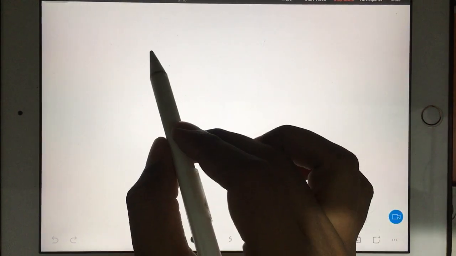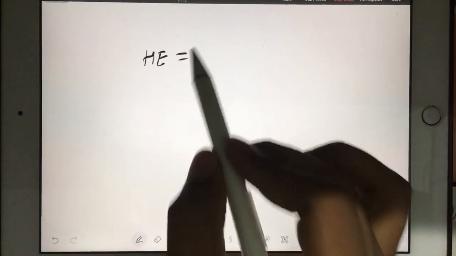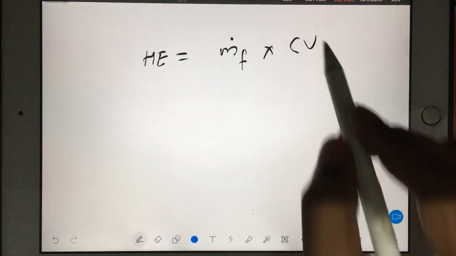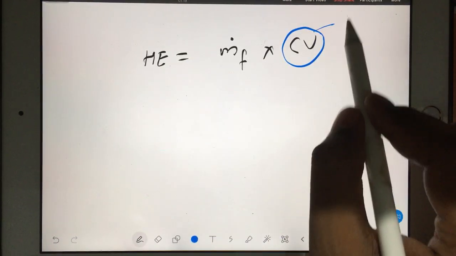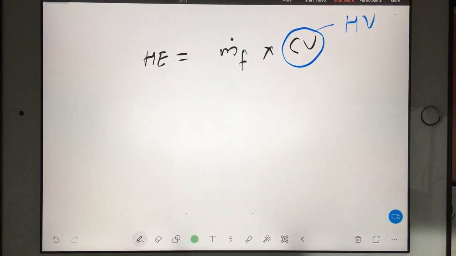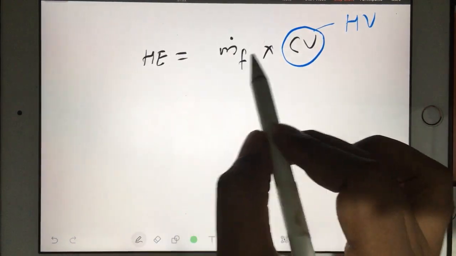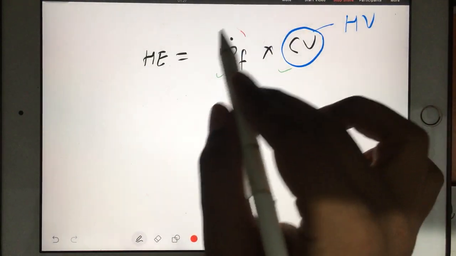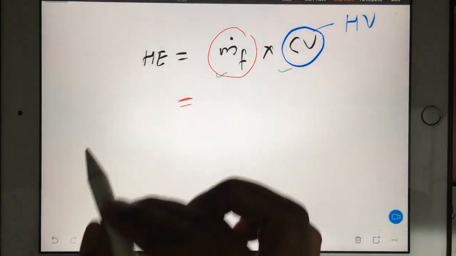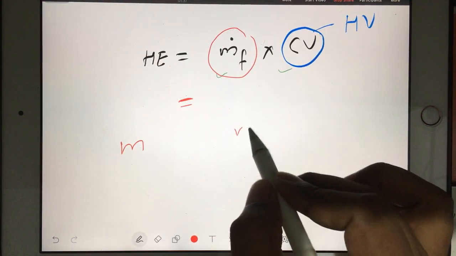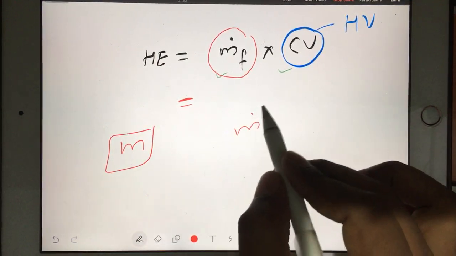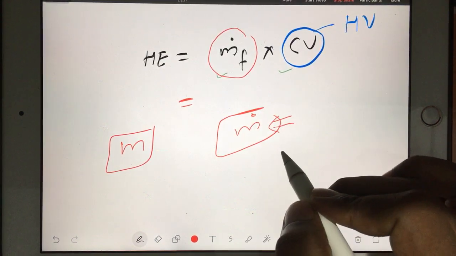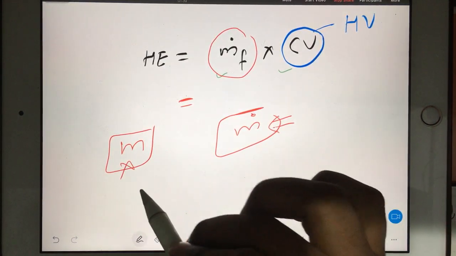I was talking about how to find out heat energy, and the formula I gave was m dot f into CV. Sometimes this CV, in some textbooks, they write HV. In science they write m and m dot. This m is just mass, but this m dot means mass per second. It means it is flowing. This mass is not flowing mass.